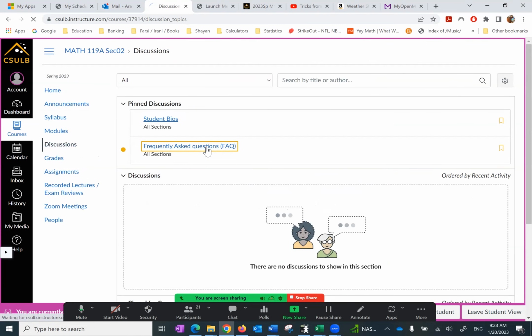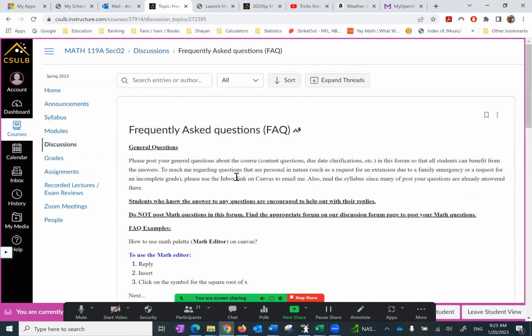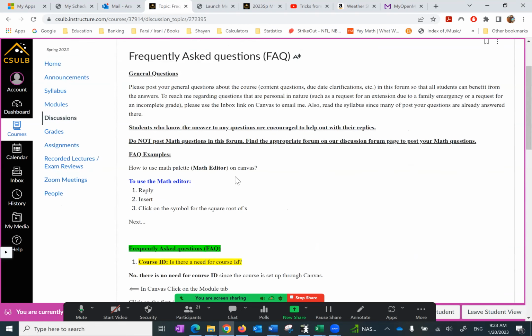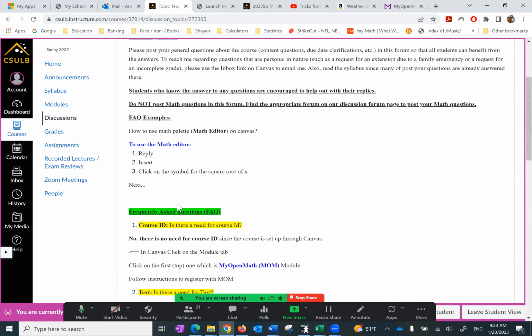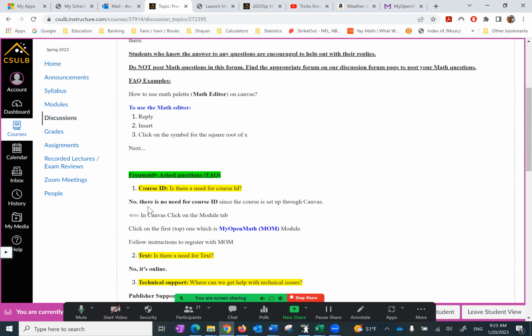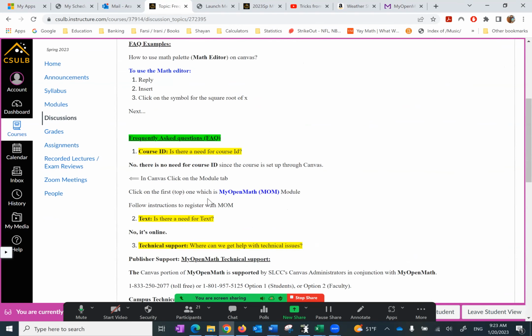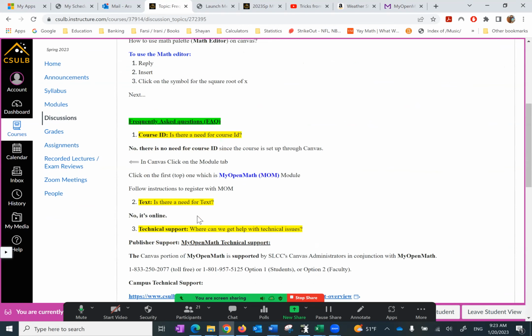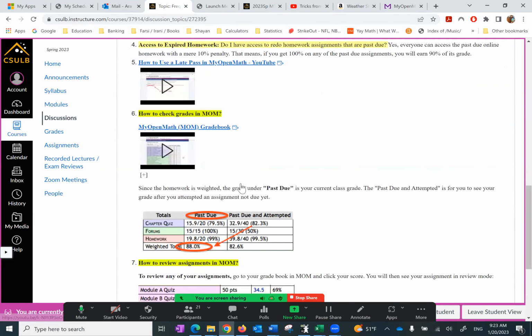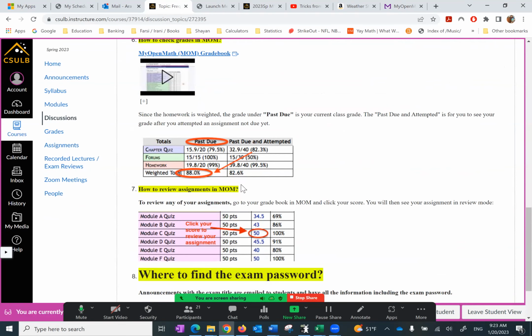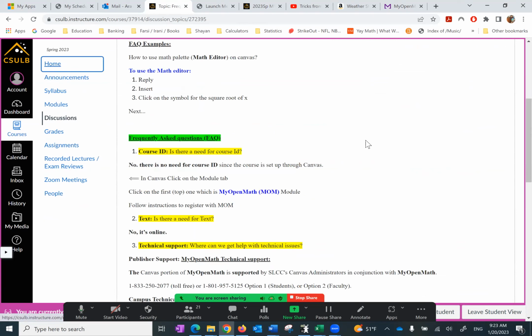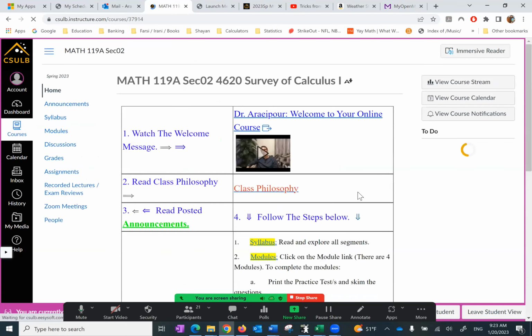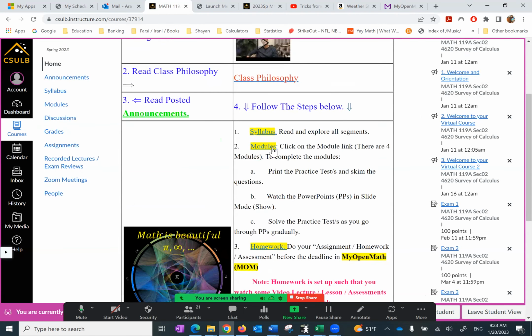And this is the FAQ, frequently asked questions. For example, the question is, how do I use the math editor? Do I need a course ID? No, there is no need for a course ID because my open math, you registered through Canvas. Do I need a text? So on and so forth. A lot of questions are already answered here. I highly recommend you take a couple of minutes. It takes less than 5 minutes of your time to go through that. So going back to the home page, we basically covered everything. So I'm going to go back to the modules.